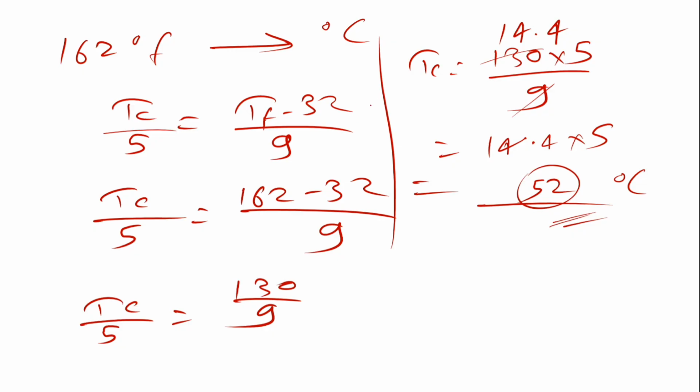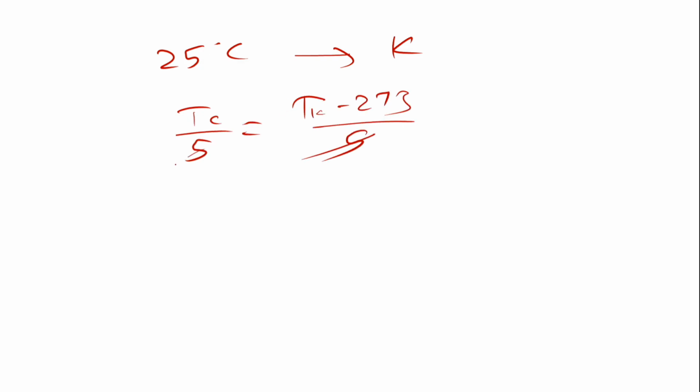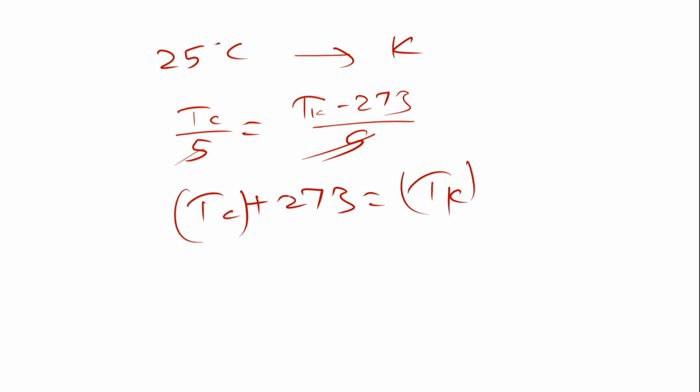Now, converting degrees Celsius to Fahrenheit is quite easy. Let's say I have to convert 25 degrees Celsius to Kelvin. Again I will use the same formula: Tc by 5 equals Tk minus 273 by 5. So Tc plus 273 is equal to Tk, where Tc means temperature in Celsius and Tk is temperature in Kelvin. Whatever the temperature in Celsius, you just add 273.